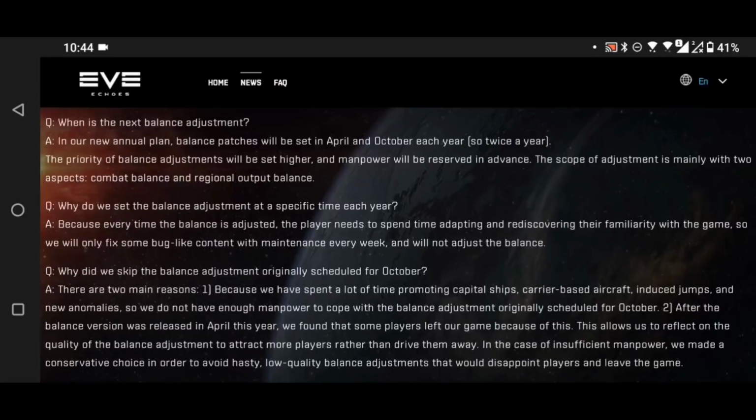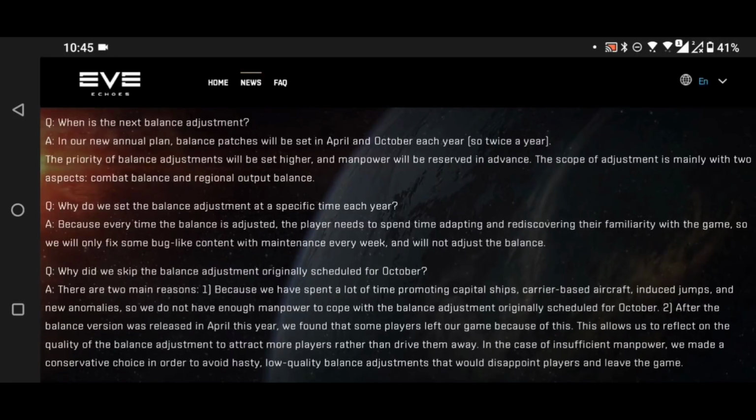Now, whilst I'm disappointed that it's still going to be twice a year that we get these big balance patches, I do think smaller, more independent balance patches would be a better way forward for numerous reasons. Firstly, it allows you to make quick adjustments and adjust on the fly, so if a problem arises, you can just sort it. And if you only change one or two things at a time and it causes a problem, you can change those things, look and see what happens, and then either roll it back or tweak it further.